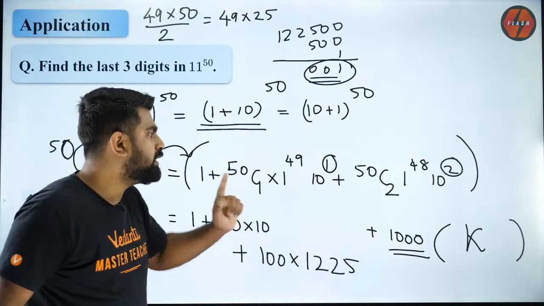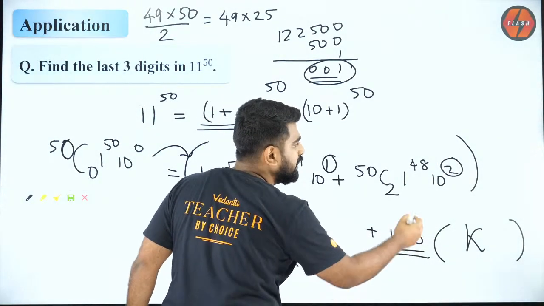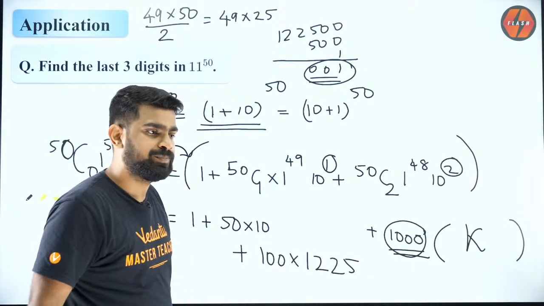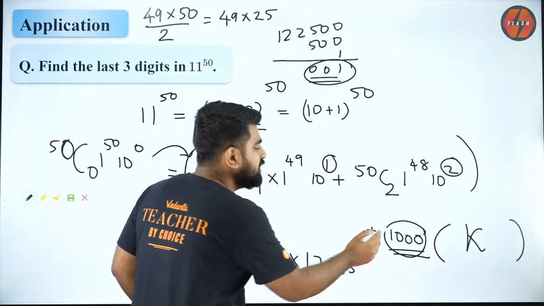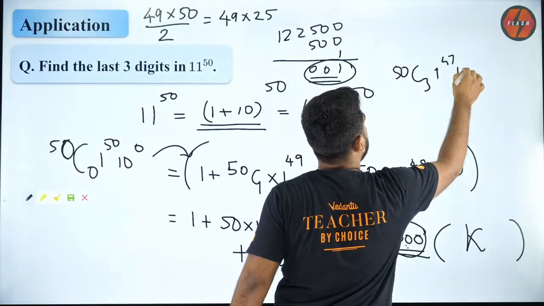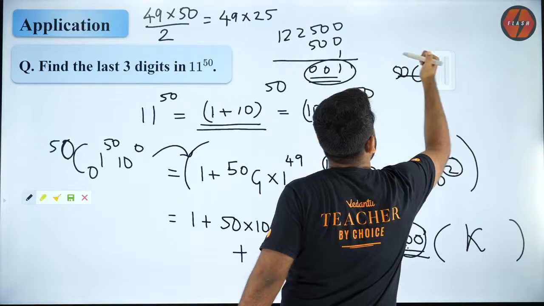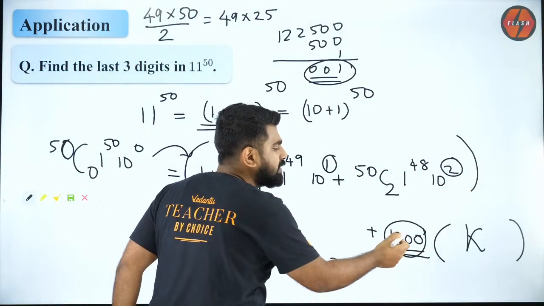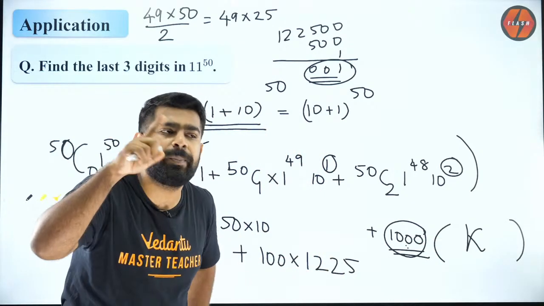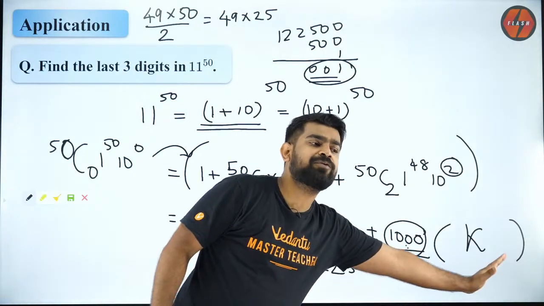Understood, everybody? Now, the third term onwards, that is 50C3, 1 power 47, 10 power 3. Everything will have a factor of 1000. You just expand it and see. So 10 power 3 is 1000. So when you have 1000 as a factor, whatever I multiply with, the last 3 digits are going to be 0, 0, 0. So that is why I don't worry about anything that comes after this.